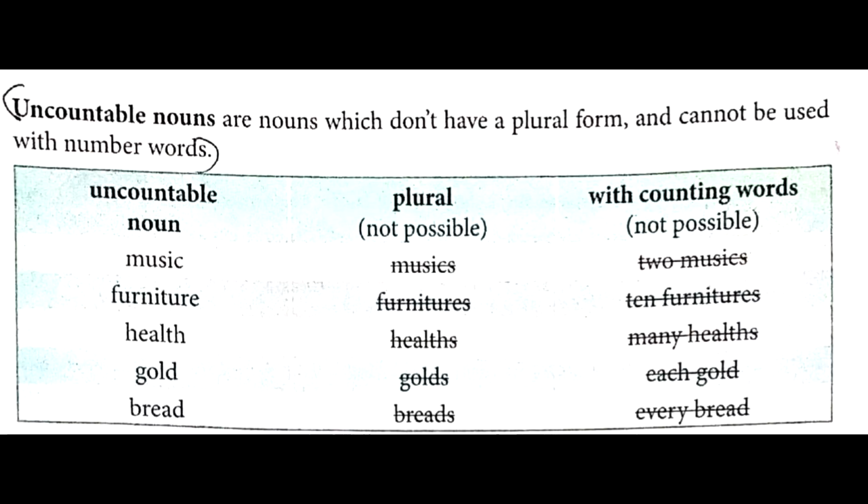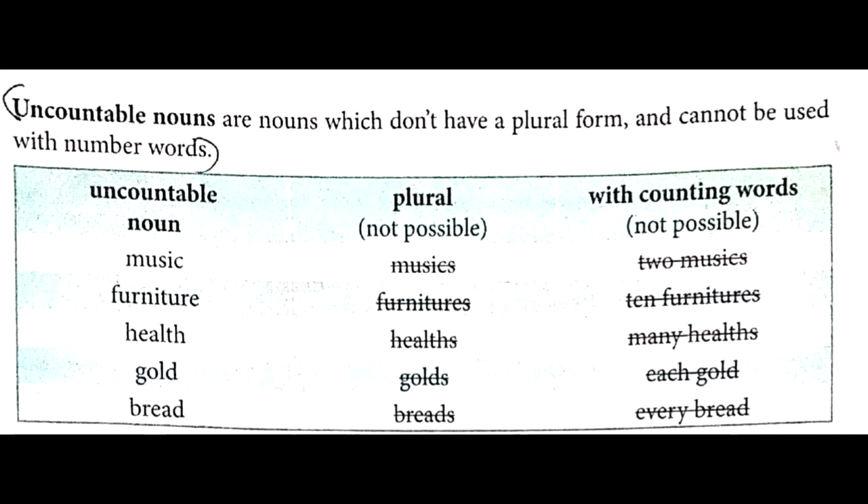Now we shall go for uncountable nouns. Uncountable nouns are the nouns which don't have a plural form and cannot be used with number words. Again, here instead of 4 groups, we are having 3 groups. The first group would be uncountable noun, second group would be plural, and third one will be with counting words.